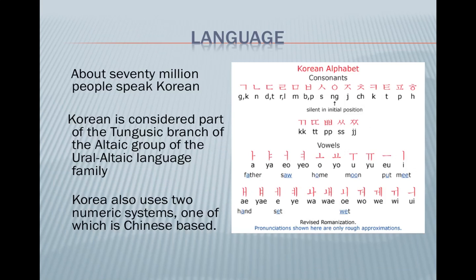The language. About 70 million people speak Korean. Korean is considered part of the Tungusic branch of the Altaic group of the Euro-Altaic language family. Korean also uses two numeric systems, one of which is Chinese-based.